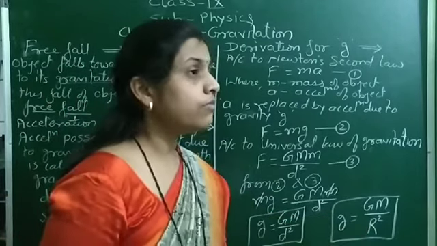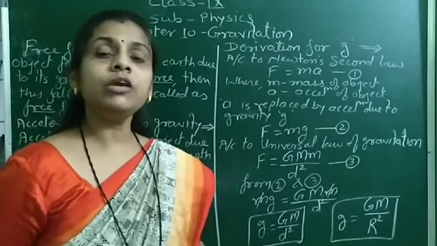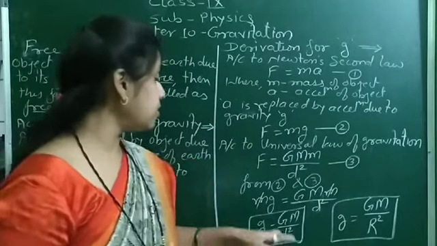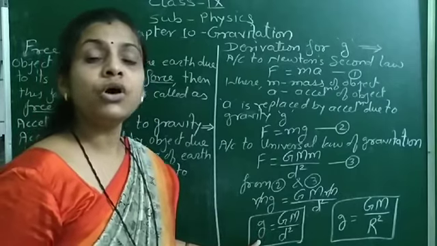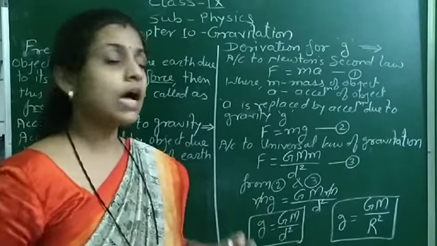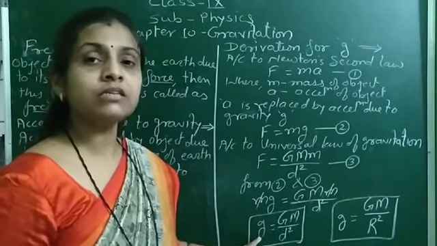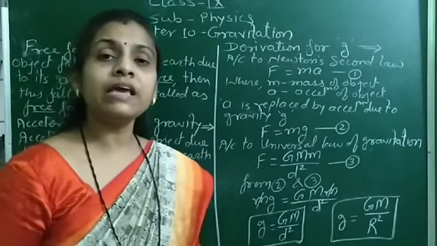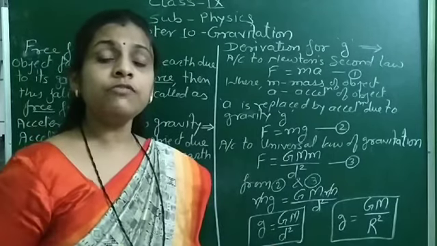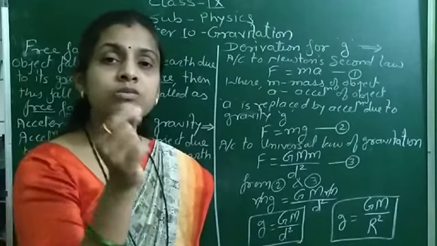So whenever we talk about any object on the Earth, it is under the influence of acceleration due to gravity. Means any object on the Earth or near the Earth is under the influence of acceleration due to gravity. Acceleration due to gravity acts on all objects, small and large.